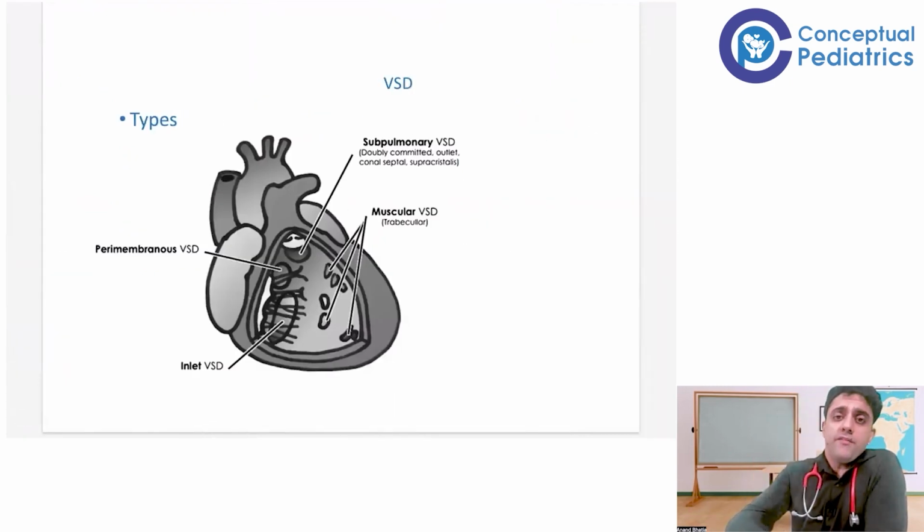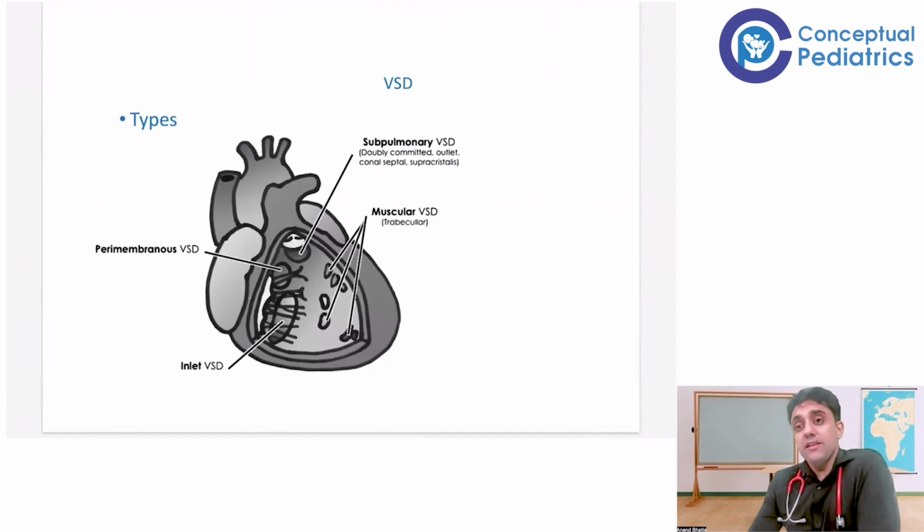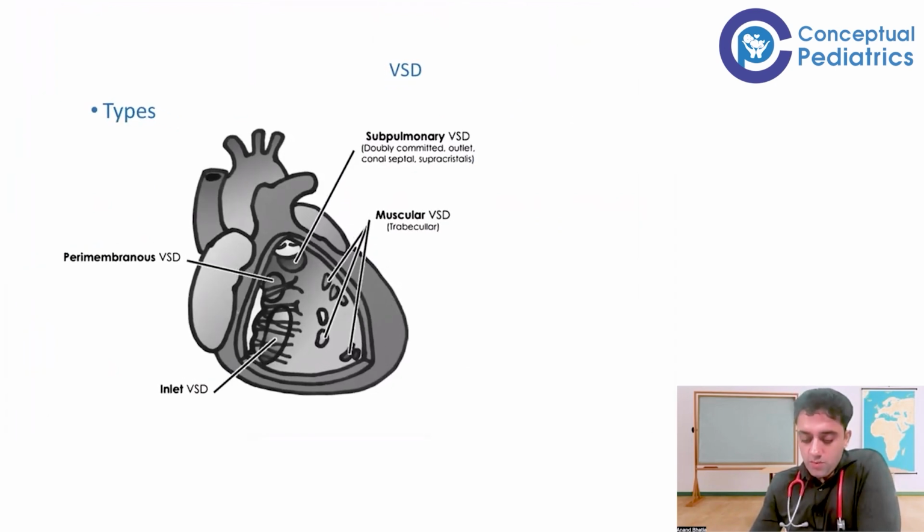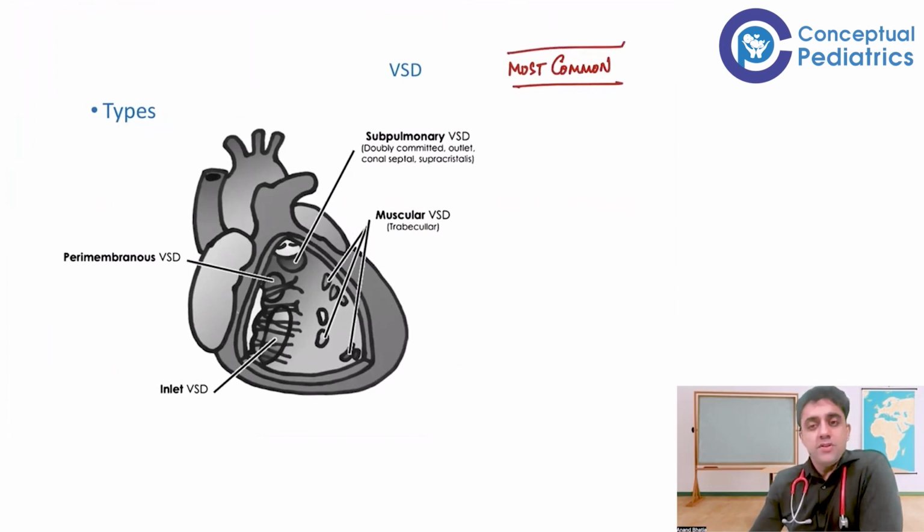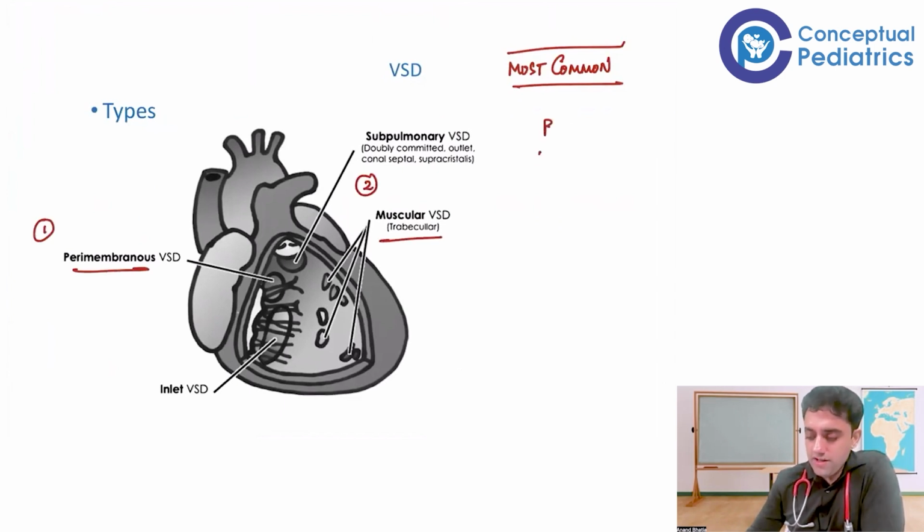Next important point we have over here is, what are the various types of VSD? This is an important point again. What are the various types of VSD, and which is the most common type of ventricular septal defect? The types of VSD are: number one, perimembranous VSD. Number two, muscular VSD.